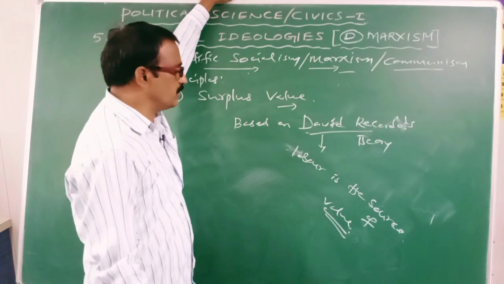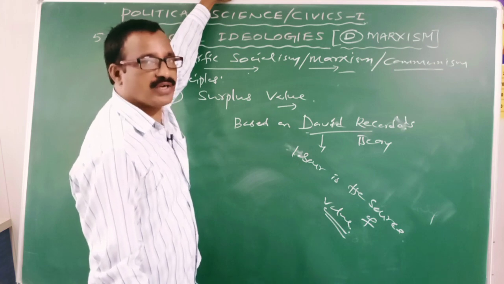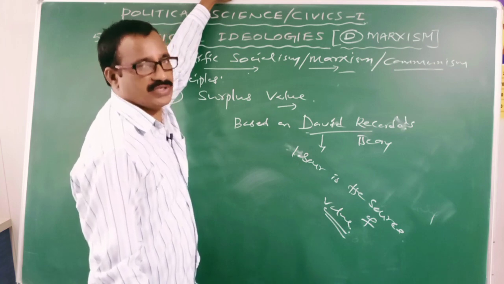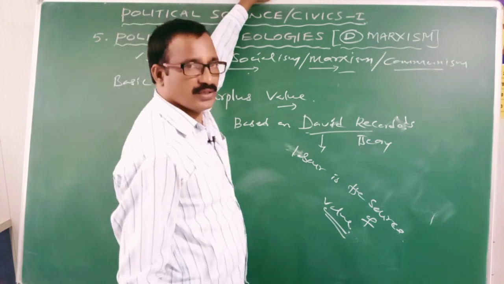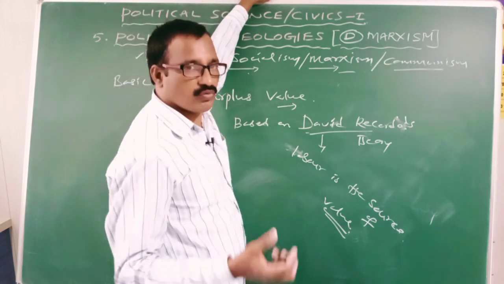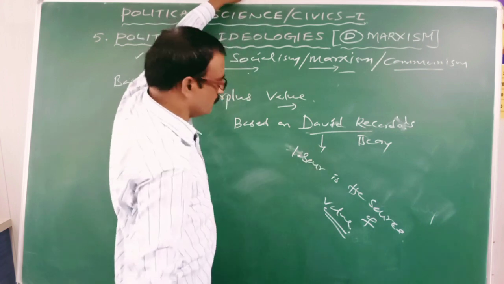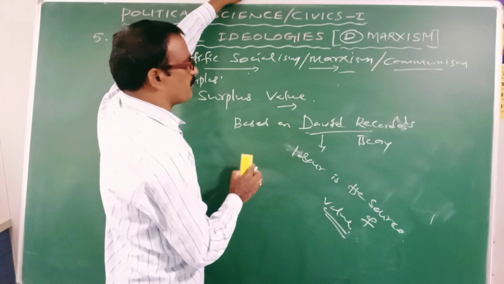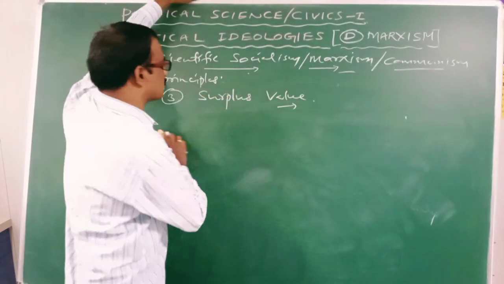In other words, the value of the commodity is proportional to the quantity of labor put into it. Clear? That is the concept of David Ricardo's theory. So according to Karl Marx, what is surplus value?